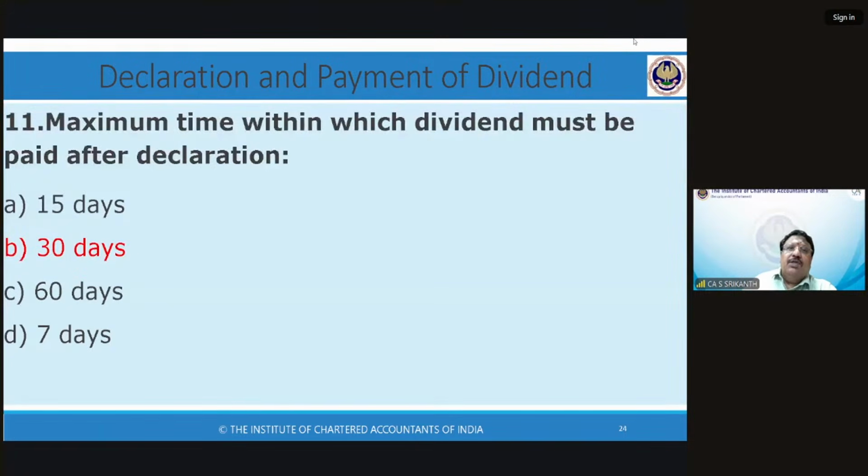Some of you have confused it with the time for transfer. 30 days is correct. B. Most of you are B with a few Ds. Two Ds, and they have corrected.